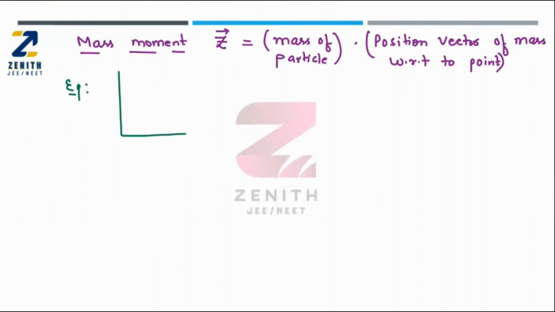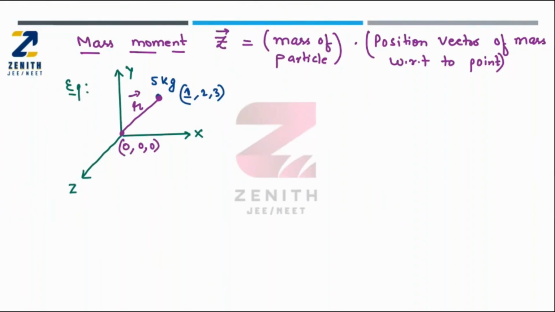These are the coordinate axes. I'm using the x-axis, y-axis, and this will be the z-axis. Okay. Now, let us suppose one mass is located at this point whose coordinates are 1, 2, 3. That means x coordinate is 1, y is 2, and z is 3. The mass is a point mass equal to 5 kg. So the position vector means the position of this point mass with respect to the origin, which is 0, 0, 0, and I am denoting it with the r vector.